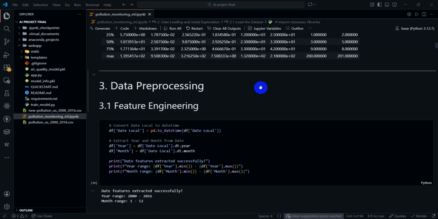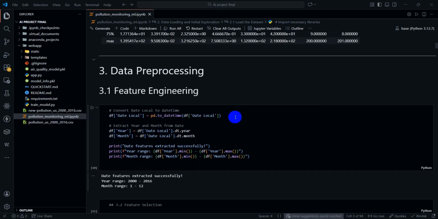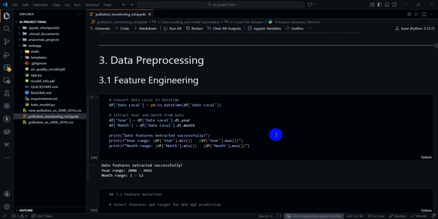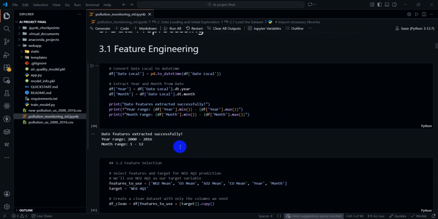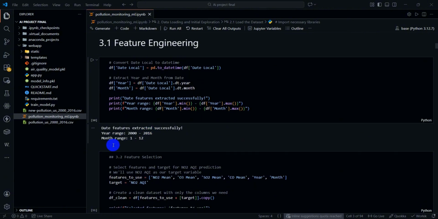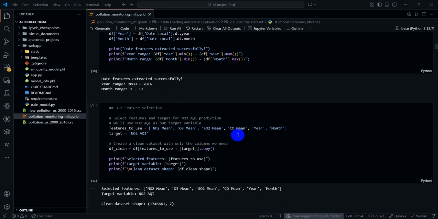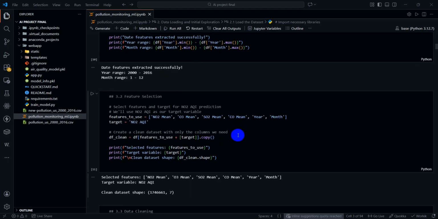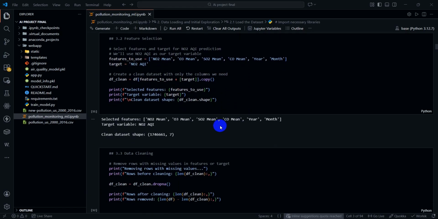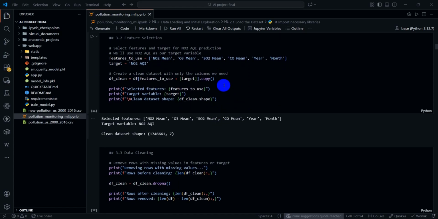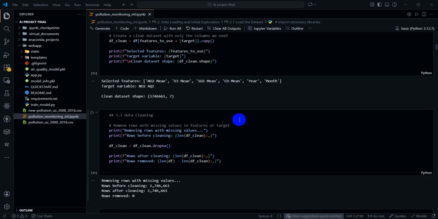Before modeling, I performed extensive pre-processing and exploratory data analysis. Key steps include feature engineering, extracting year and month from the date, and the final date range is 2000 to 2016, and month range is 1 to 12. Then we select the features: nitrogen dioxide, ozone, sulfur dioxide, and carbon monoxide, and the final target value is nitrogen dioxide AQI.